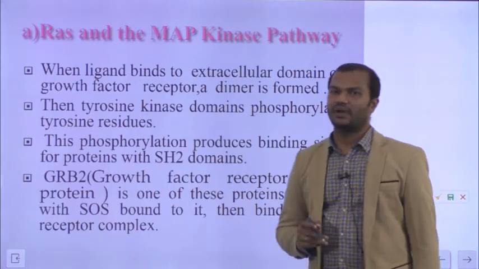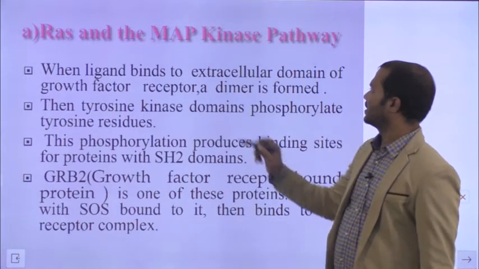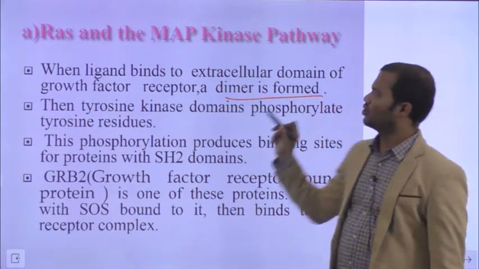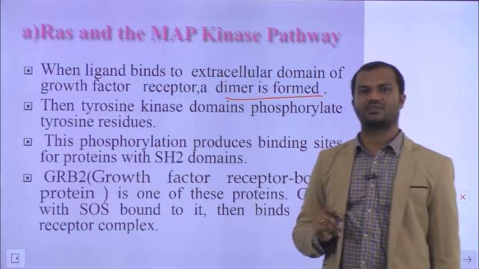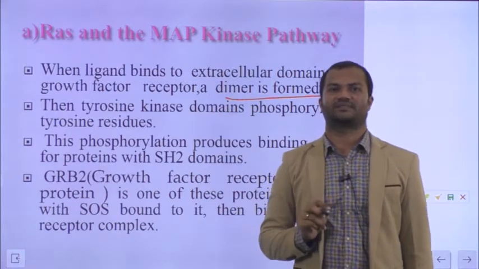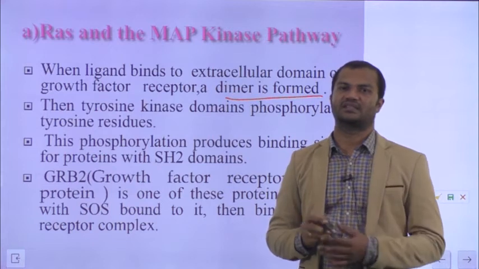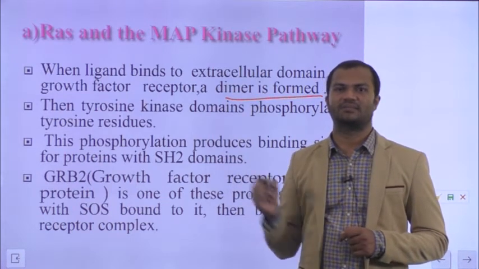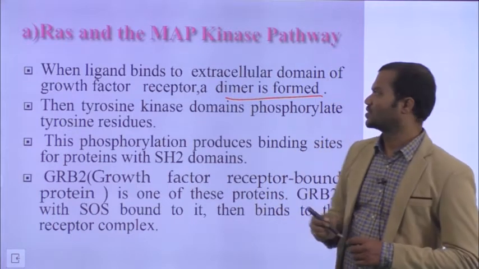When a ligand binds to the extracellular domain of a growth factor receptor, a dimer is formed. Mostly RAS MAP kinase pathways are involved in growth factors. Whenever a growth factor is the signaling molecule, most growth factors operate through the RAS and MAP kinase pathway.